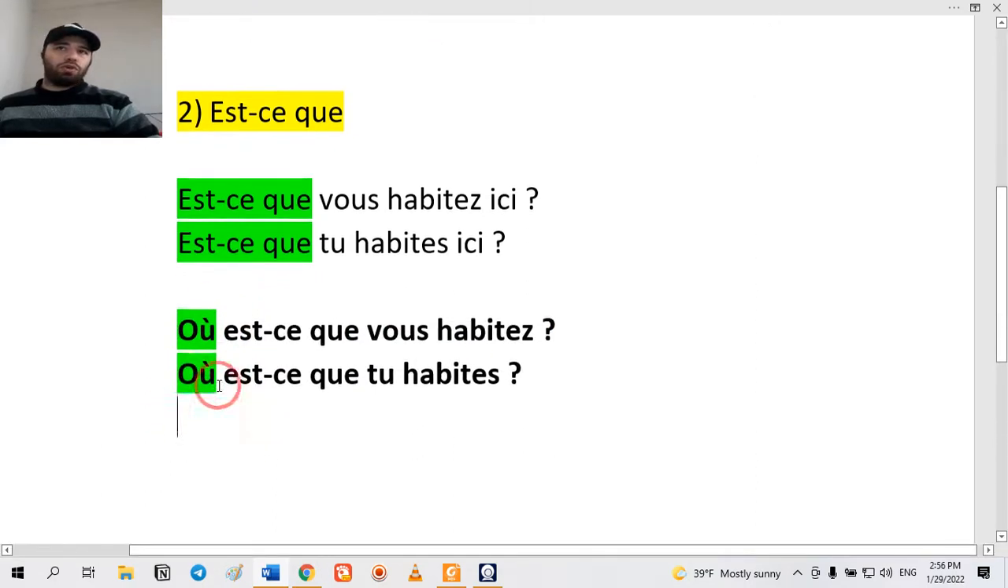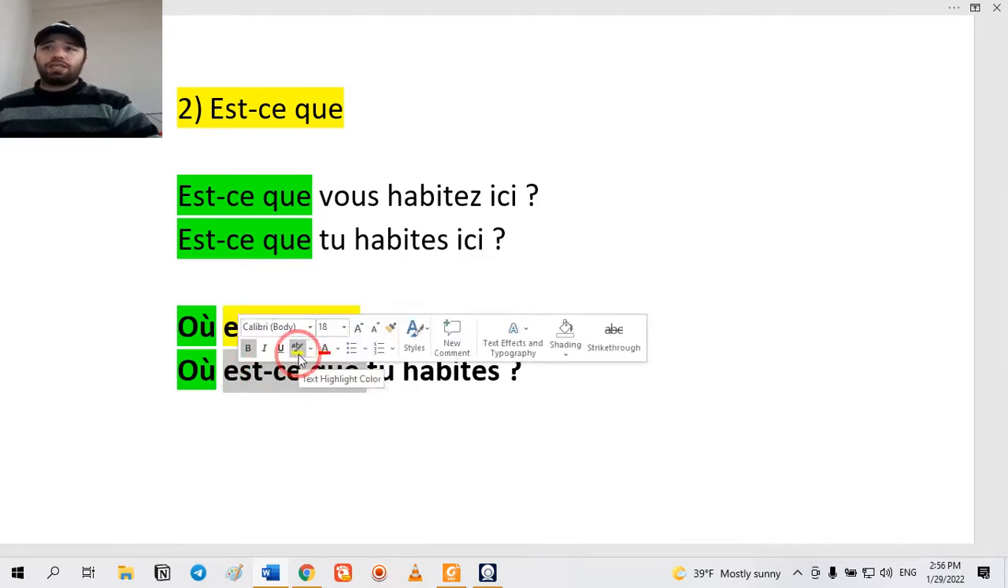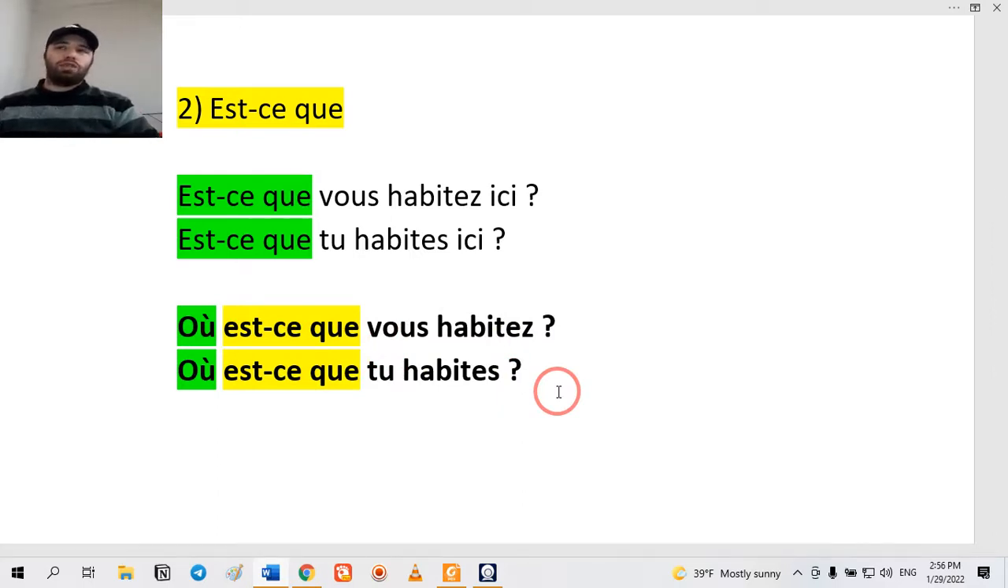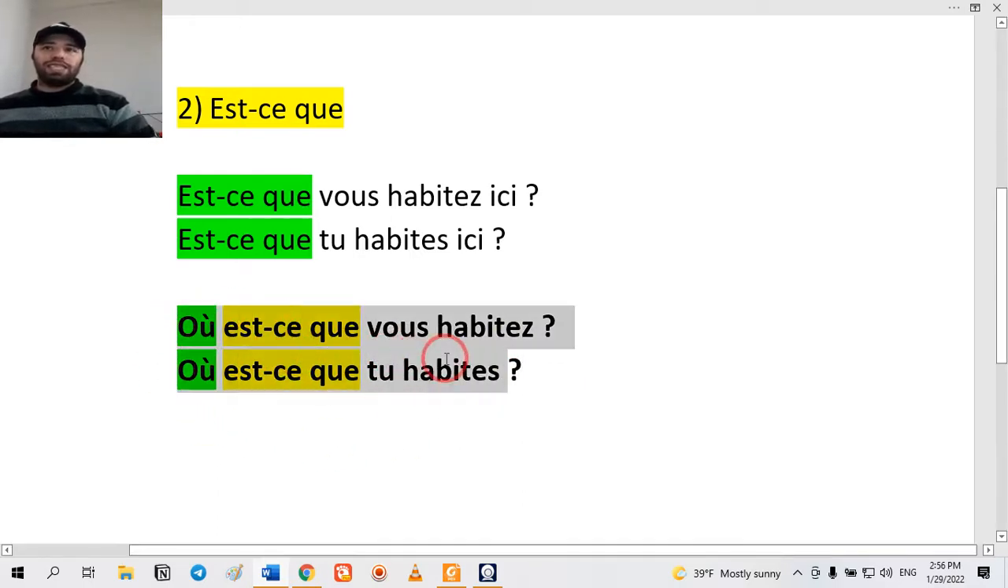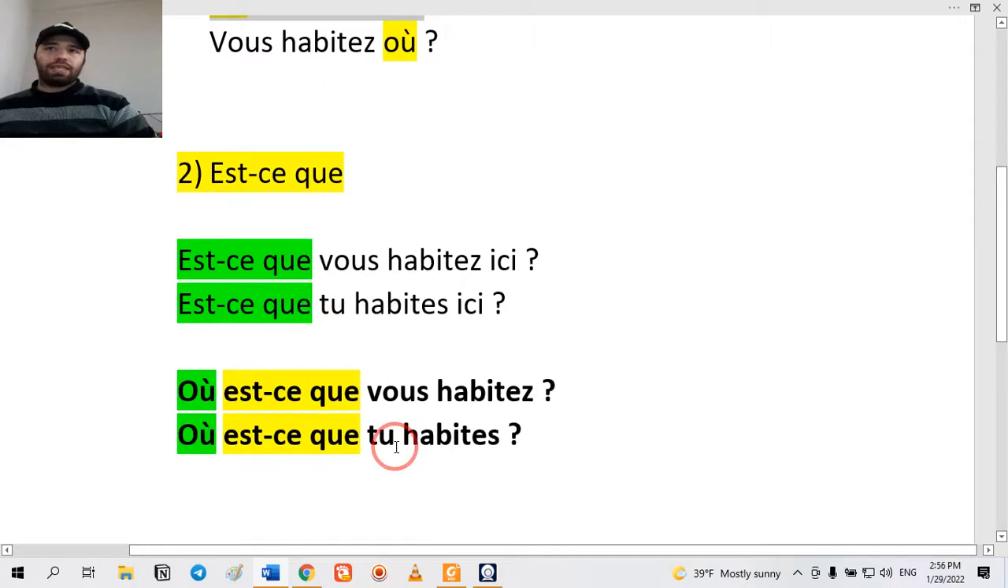You see that this is the question word, then this is the part est-ce que, that is constant in the sentence. So at first you put your question word, then est-ce que, and after that the other part. Où est-ce que vous habitez? Where do you live? Où est-ce que tu habites? Where do you live? And what is the difference between this sentence and this one? Où vous habitez? This is more polite.